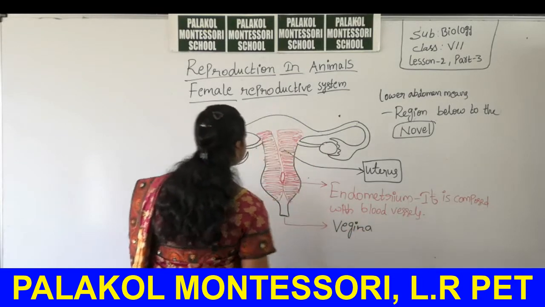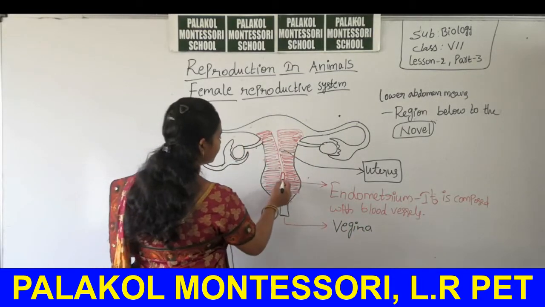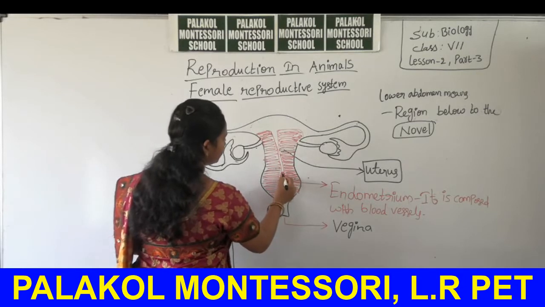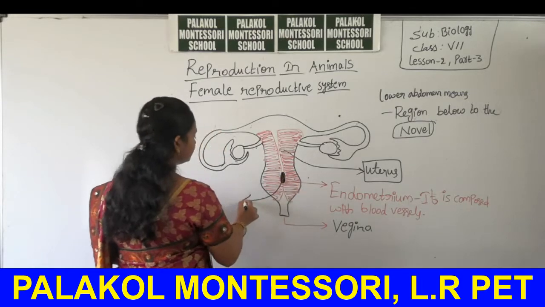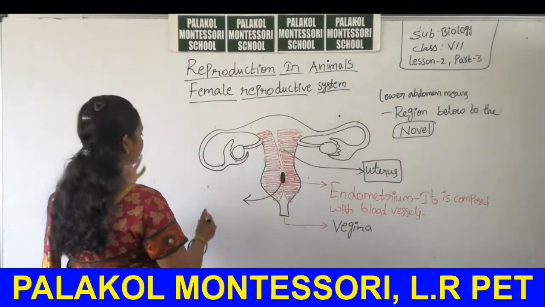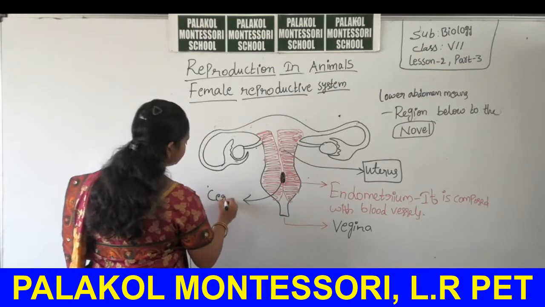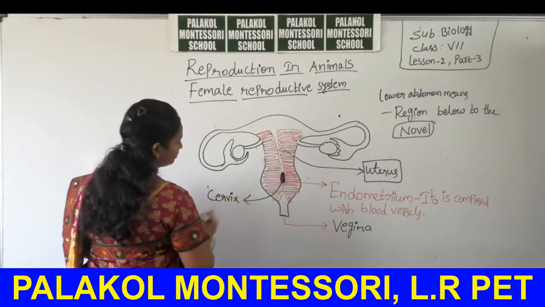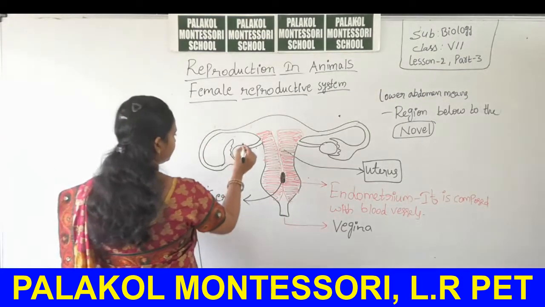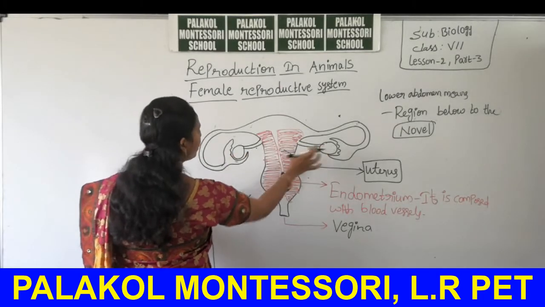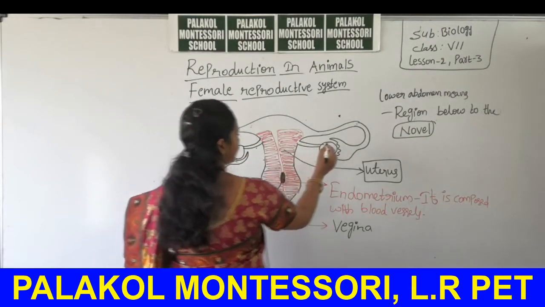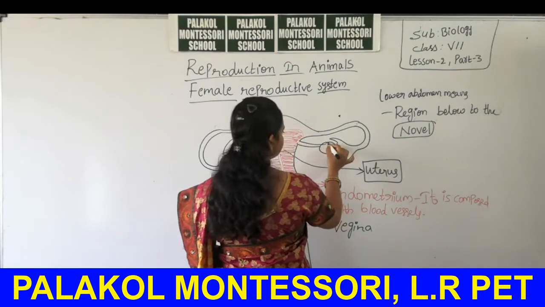Then the last end portion of the female reproductive system is called the vagina. Above the vagina, a pointed structure formed with tissues is called the cervix. Then these two ball-like structures are called the ovaries.